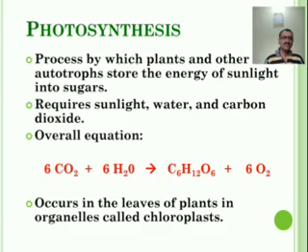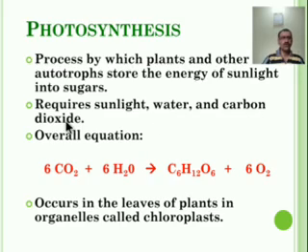Another definition: photosynthesis is an anabolic process in which green tissue or green plants synthesize food or carbohydrate in the presence of light, using carbon dioxide and water as raw material. As we see in the definition, photosynthesis requires sunlight, water and carbon dioxide.